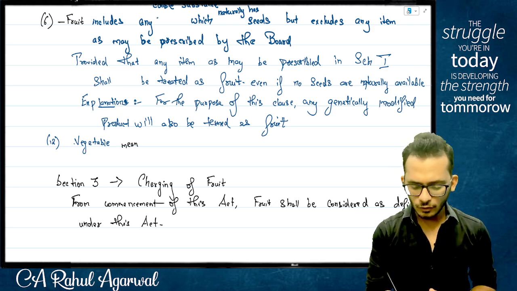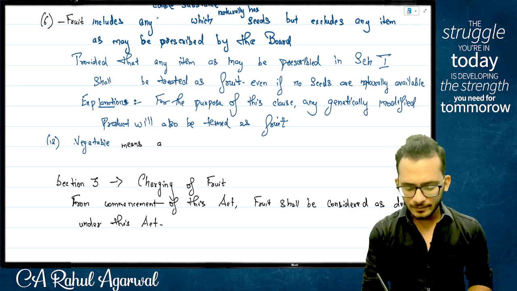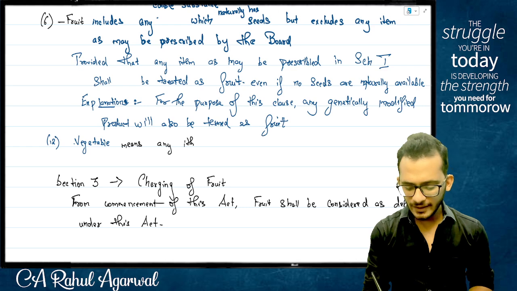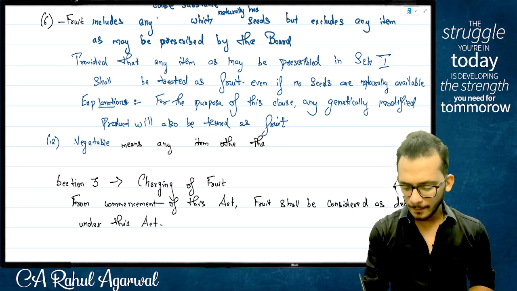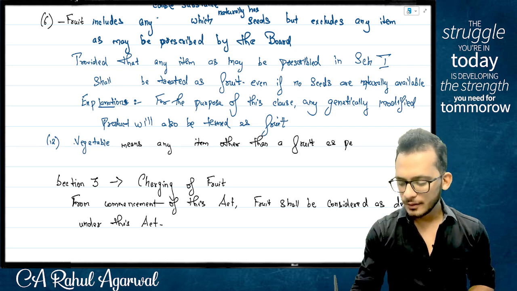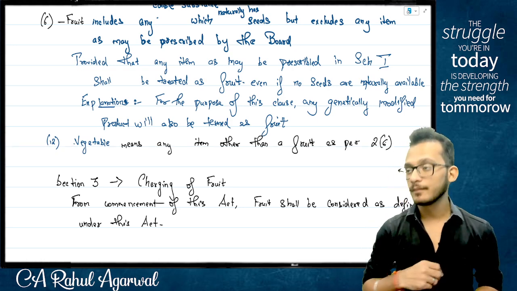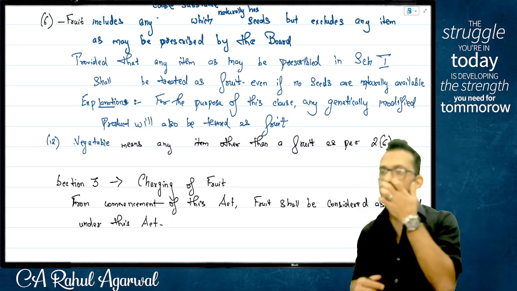Yes. So I can simply come and say vegetable means or excludes, whatever you call it. Vegetable means or excludes any item other than a, as per 2, 6, as per 2, 6. Yes or no? Yes.